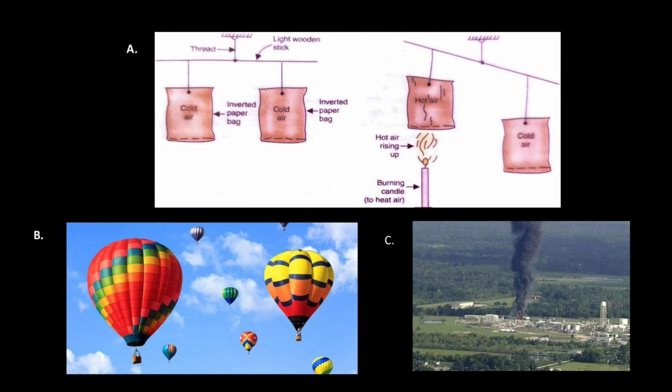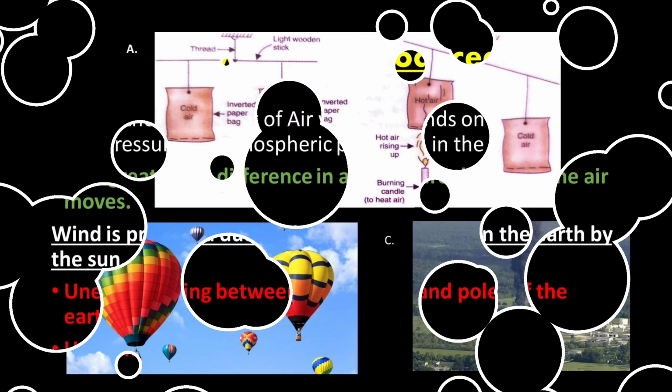We have seen that the smoke always rises upward. This is also because of the fact that the smoke is warmer, so it moves upward. In the same way, the hot air balloons also move upward because the hot air filled in them is lighter than the surrounding cold air.